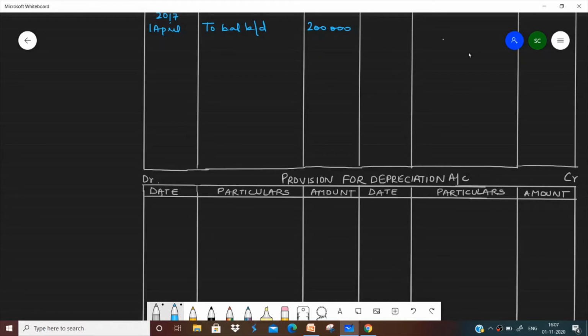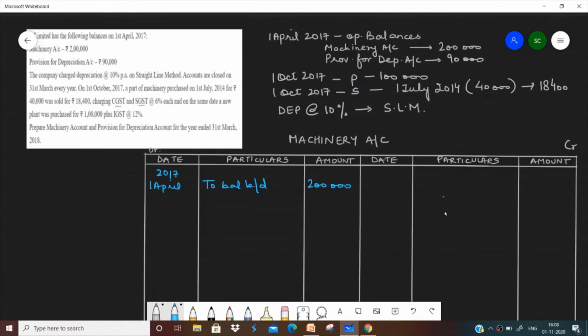So this has a credit balance. So 2017 on 1st of April, we have the opening balance of provision for depreciation by balance brought down. The opening balance is given as 90,000. So I've put the opening balances in both the accounts simultaneously.